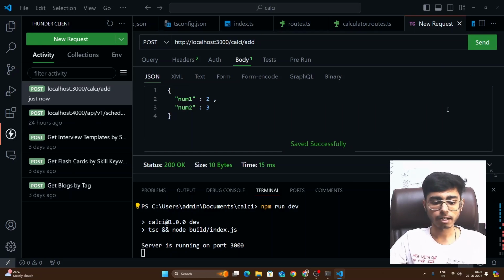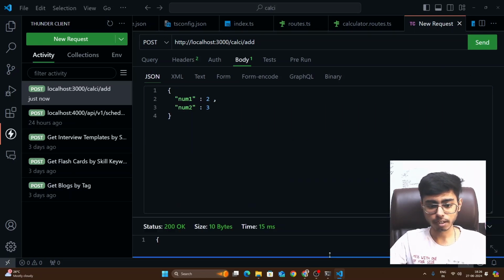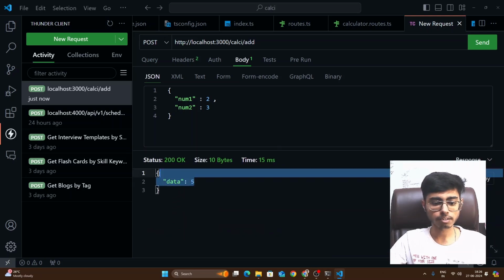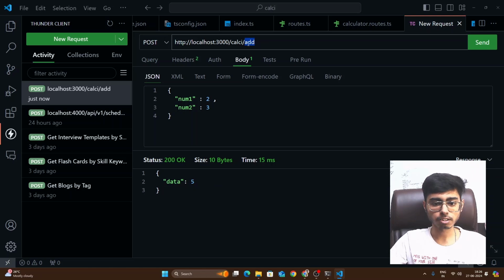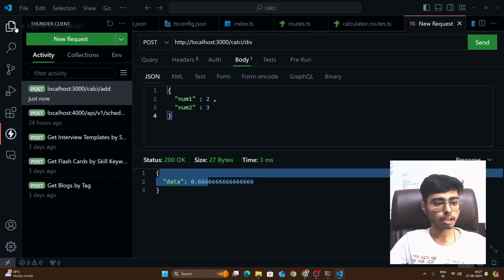Save, send, and you see where is my response? I have to just hide it. You see data is 5. So that means addition is working perfectly. Now if I try on subtraction and hit send, you see -1. If I see product, perfect. And if I see division, perfect guys. So our APIs are working.